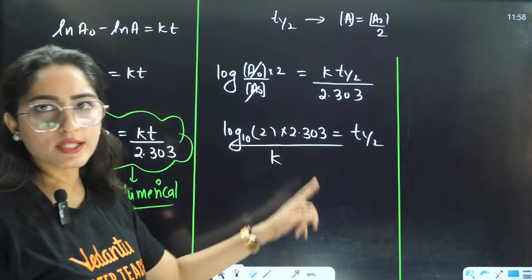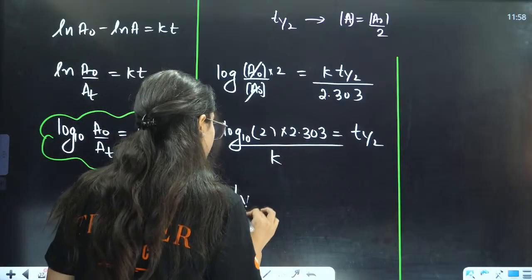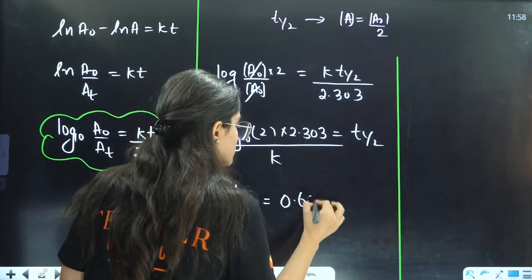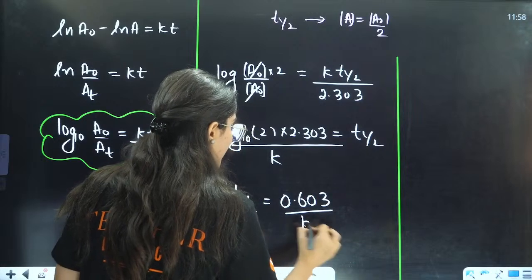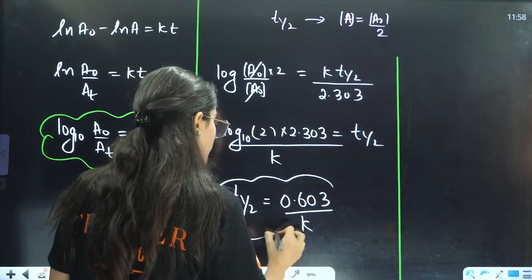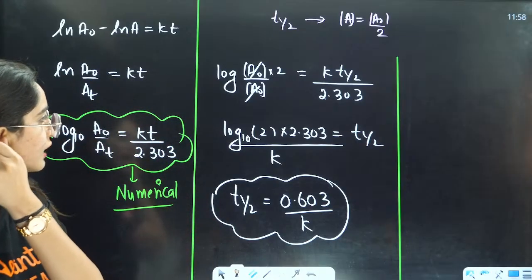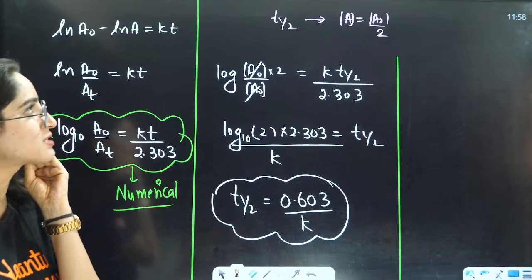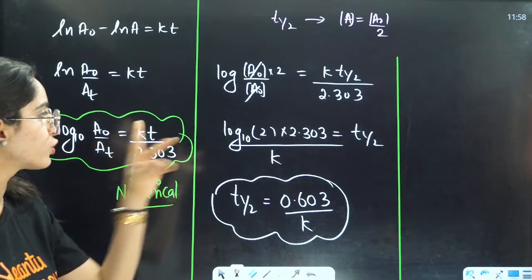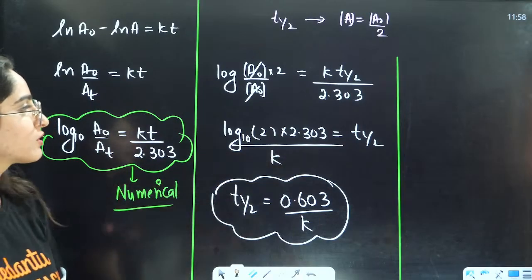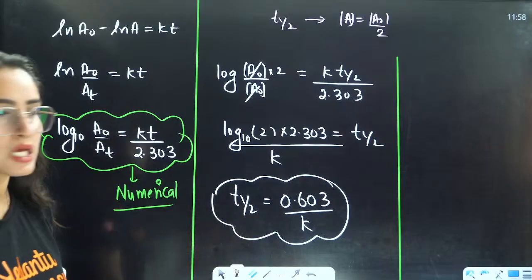And when you solve this equation, this will become 0.603 by K. That will become your final answer. Okay? Log base 10 2 is 0.301 multiplied by 2.303. Answer will be this one, right?